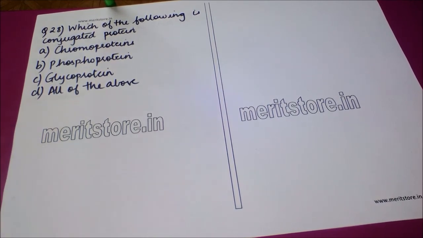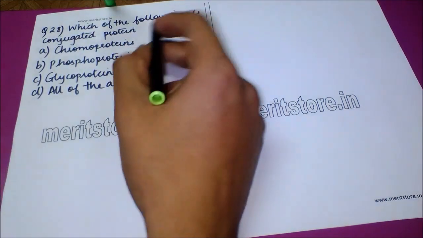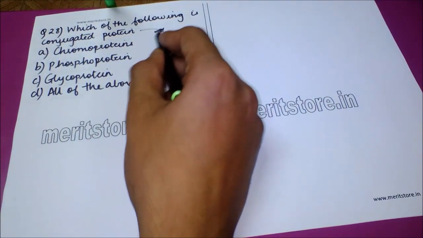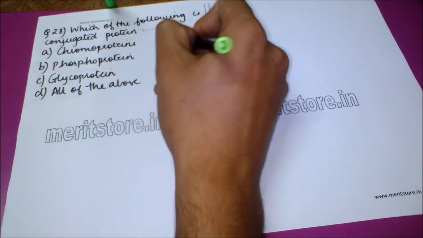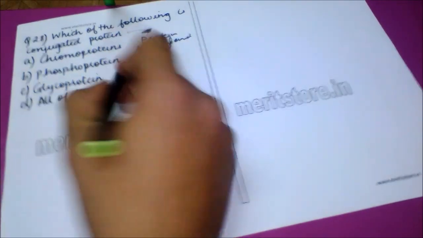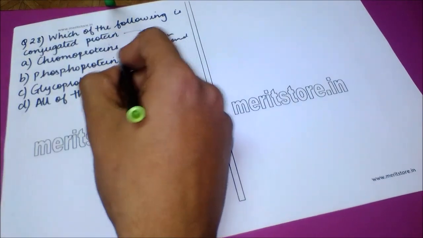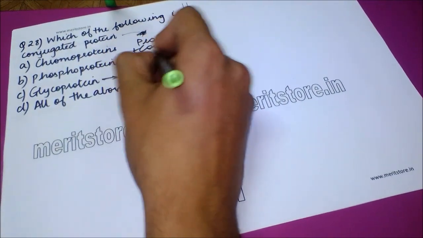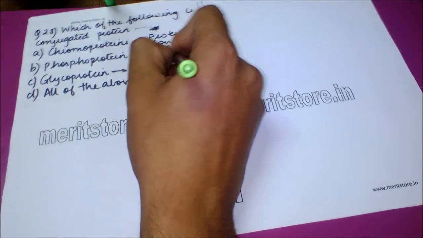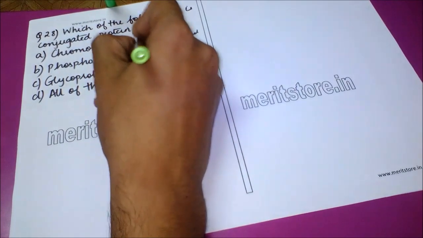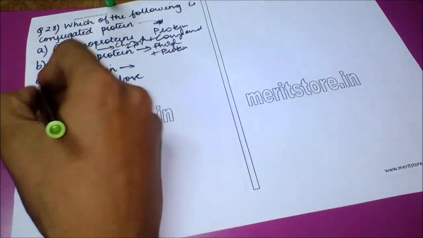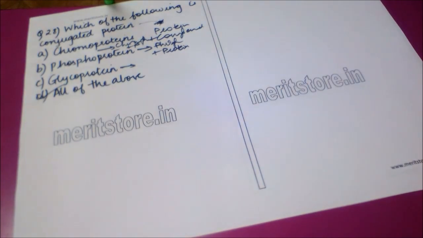Next question is, which of the following is a conjugated protein? Option A, chromoproteins. Option B, phosphoproteins. Option C, glycoprotein. And option D, all of the above. A conjugated protein is a protein which is a combination of a protein and another compound. Glycoprotein is a combination of glucose plus protein. Phosphoprotein is phosphate with protein. While chromoproteins is a combination of chromophil and proteins. So the answer to this question is option D, all of the above.